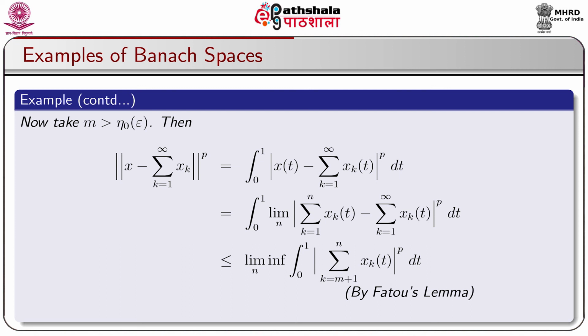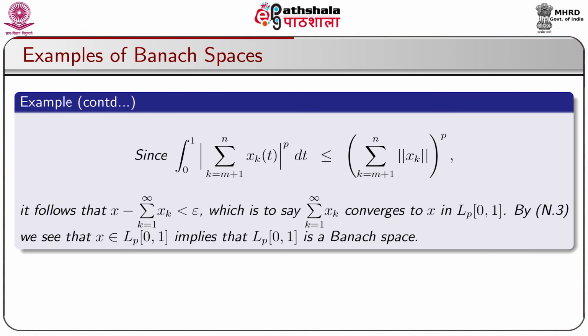See, the norm of x minus sigma k equal to 1 to infinity xk to the power p is equal to integration 0 to 1 modulus of x(t) minus sigma k equal to 1 to infinity xk(t) to the power p dt, which is equal to integration 0 to 1 limit of n of modulus of sigma k equal to 1 to n xk(t) minus sigma k equal to 1 to infinity xk(t) to the power p dt, which is less or equal to limit infimum over n of integration 0 to 1 modulus of sigma k equal to m plus 1 to n xk(t) to the power p dt, and this follows by Fatou's lemma.